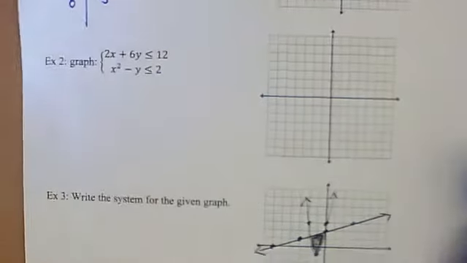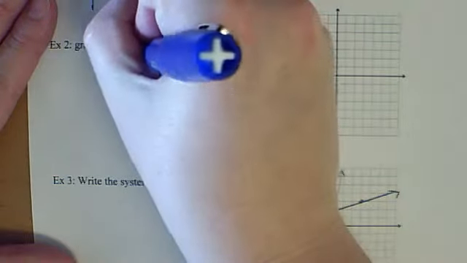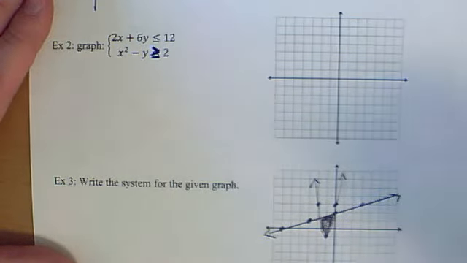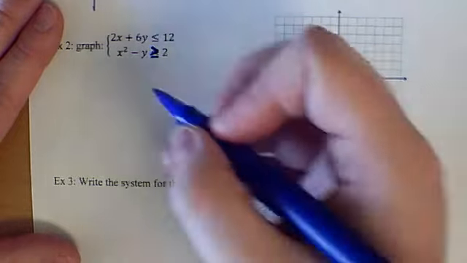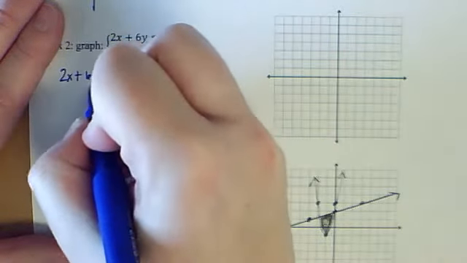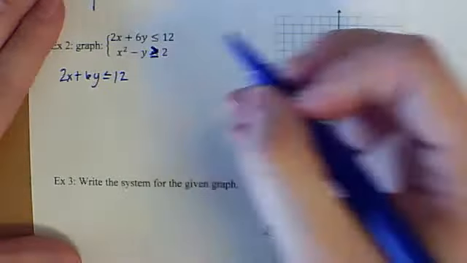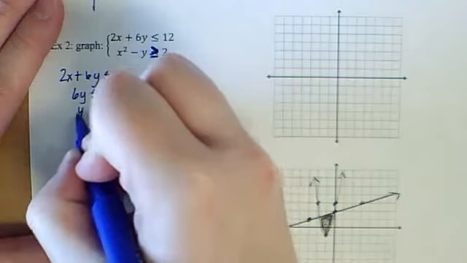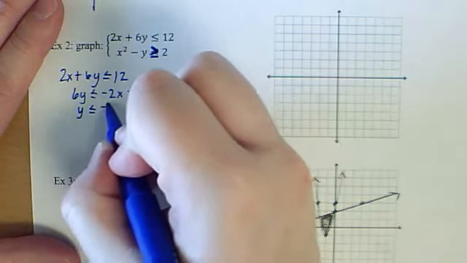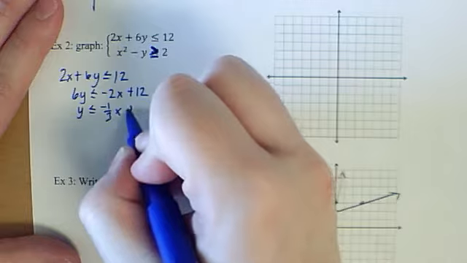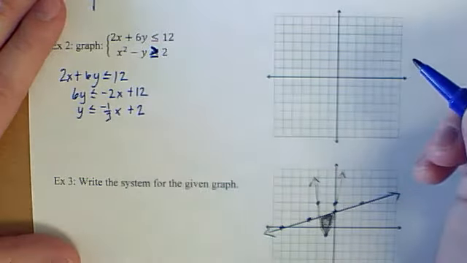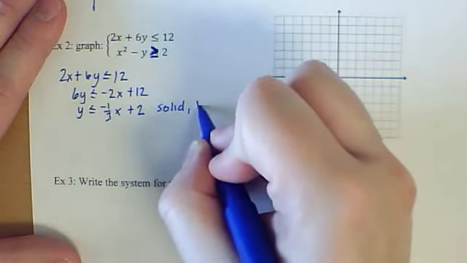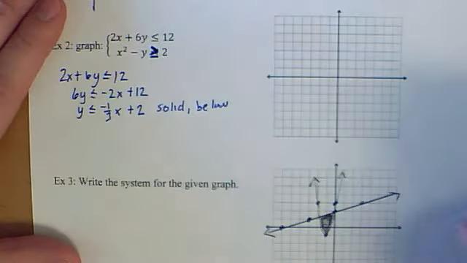Now, the next one, I'm going to change this real quick to be that sign. In order to do this, we need to solve for y. If I look at the linear one first, to solve for y, I'm going to subtract 2x, and then divide by 6. So -2/6 reduces to -1/3, and 12 divided by 6 reduces to 2. It's going to be a solid line because it's less than or equal to, and it's going to be shaded below because it's less than.